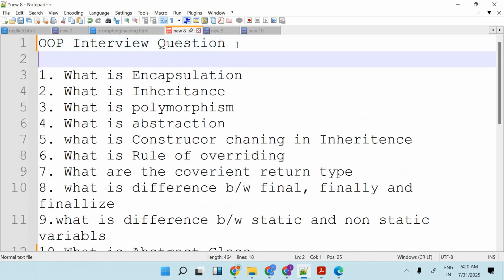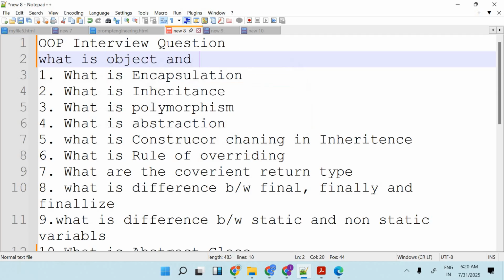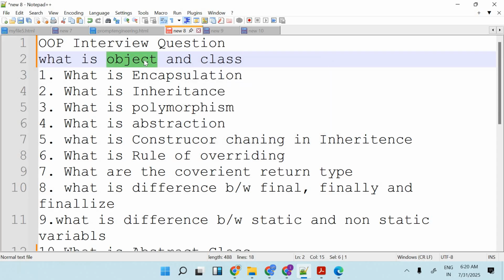One more question will come before starting encapsulation. What is an object and a class, or what is the difference between them? An object is something which is a real world entity which exists, and a class is something which is a logical entity. Let me tell you one thing, in that way you can understand.